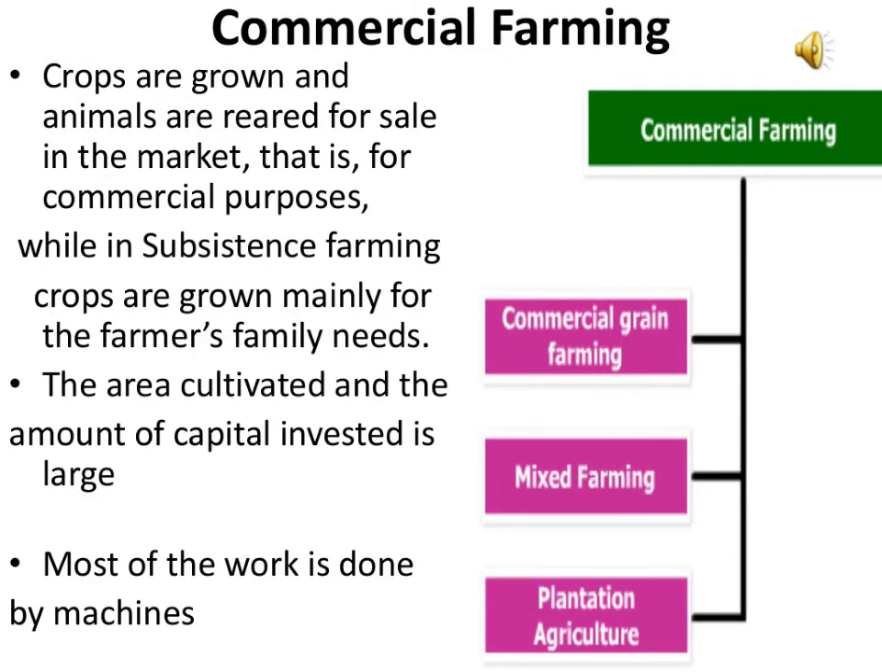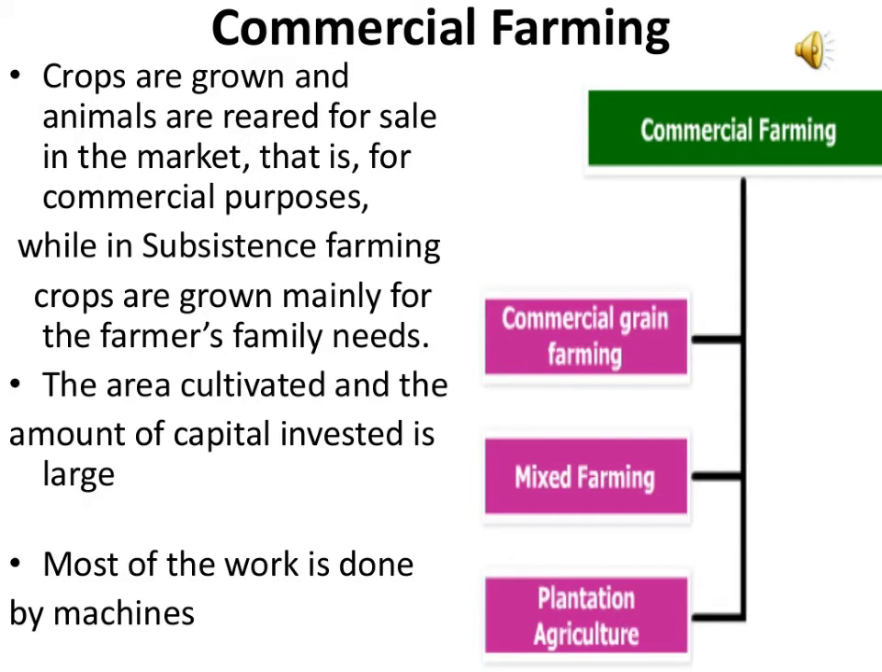Now the next type of agriculture is commercial farming. Under this commercial farming, the crops are grown and animals are reared to sell in the market. Let us see about the features of commercial farming. It can be intensive or extensive agriculture. Getting more profit is the main motive of commercial farming.